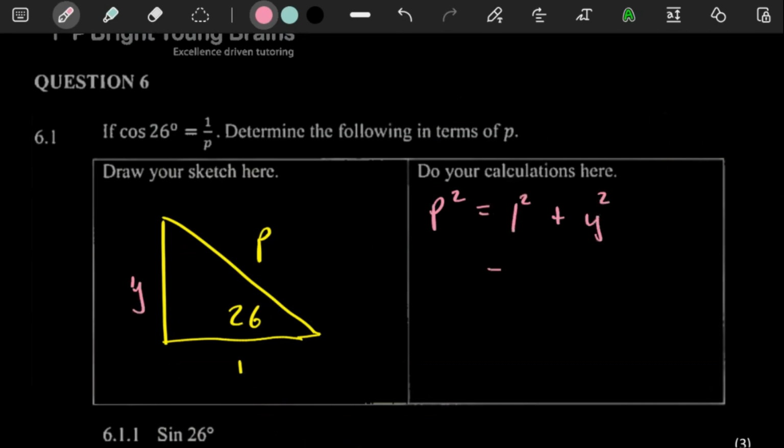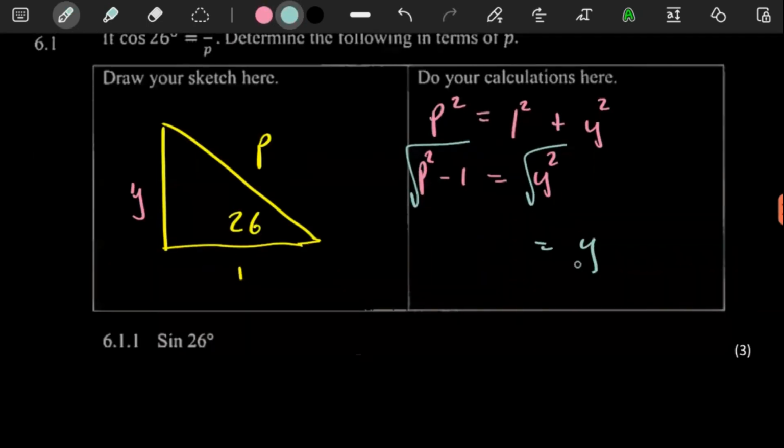y squared. And here p squared minus the 1 can go over there. And you have y. So remember, 1 squared is just 1. So that's why we're not making a big fuss of anything here. So here our value of y is going to be the square root of p squared minus 1. There you go.